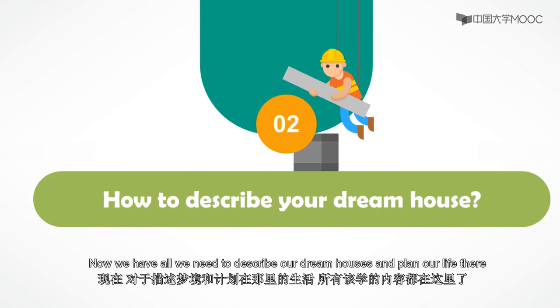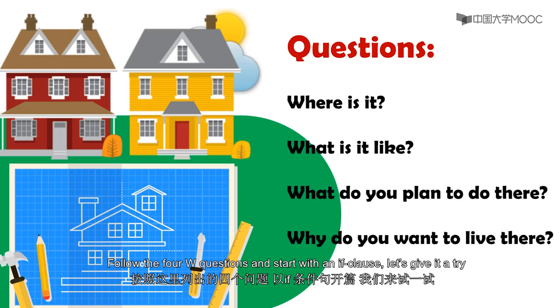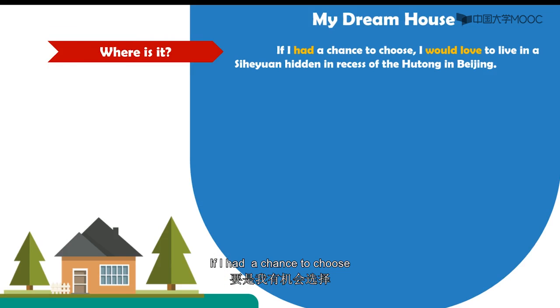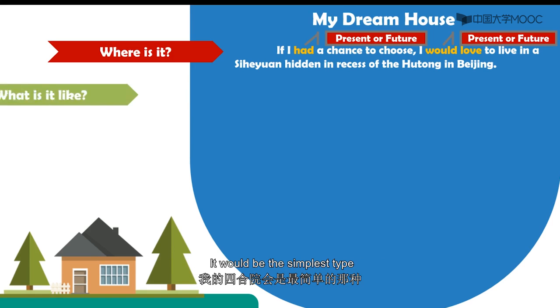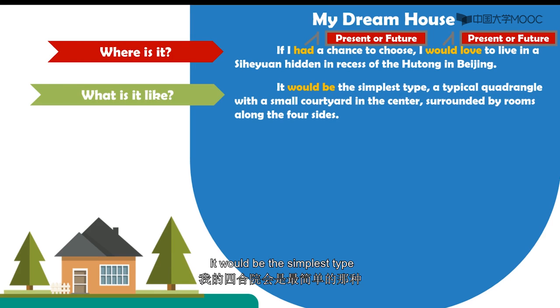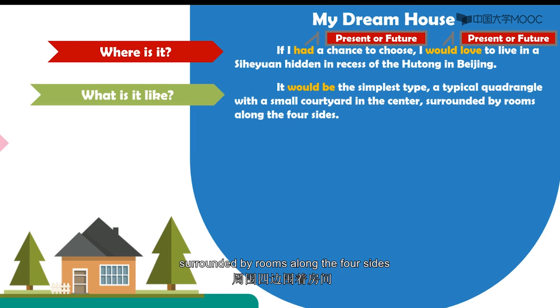Now, we have all we need to describe our dream houses and plan our life there. Follow the 4W questions and start with an if clause. Let's give it a try. If I had a chance to choose, I would love to live in a 四合院 hidden in recess of the Hutong in Beijing. It would be the simplest type, a typical quadrangle with a small courtyard in the center, surrounded by rooms along the four sides.